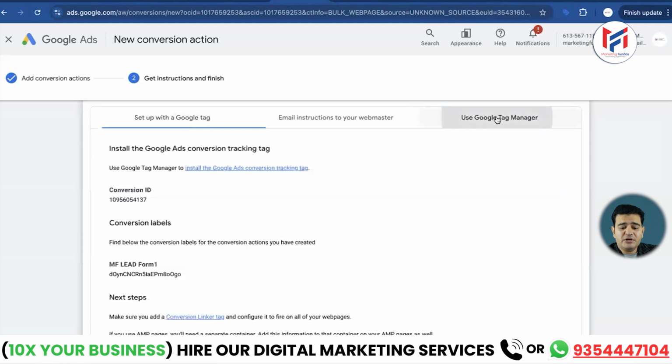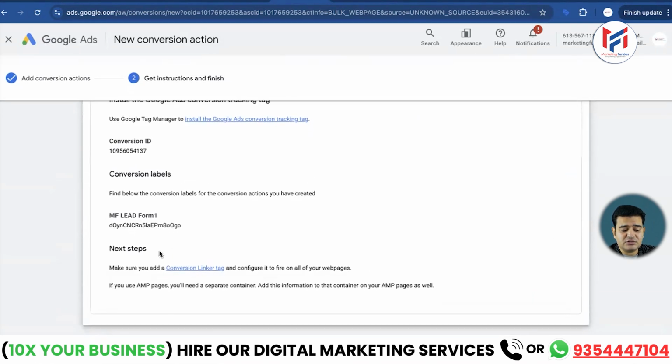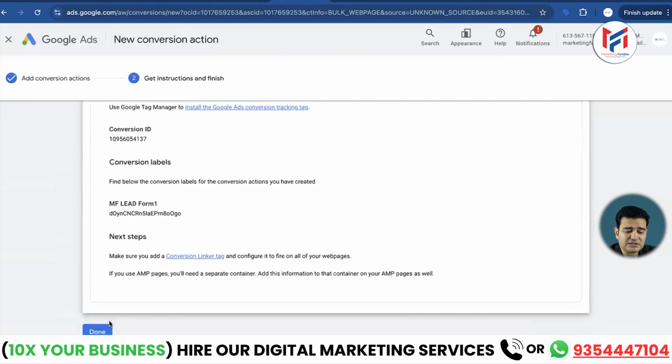Here I will go to the use Google Tag Manager option, and in there I will find two things. I have one conversion ID here, and here I have the label. Okay, now what is our next step? Let's see the further steps. You cannot finish this now. How will we do this?